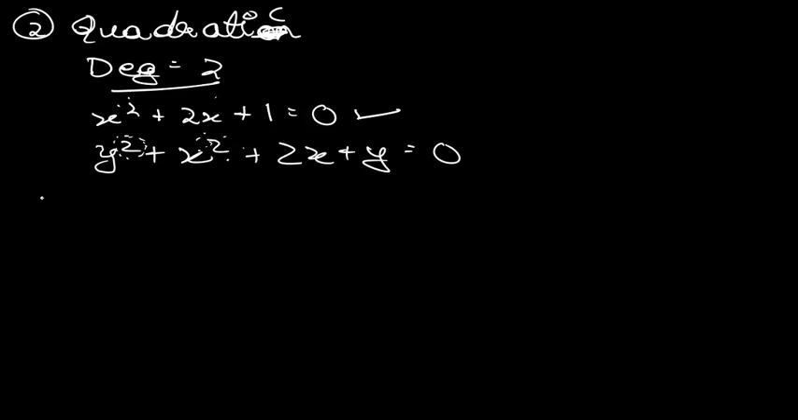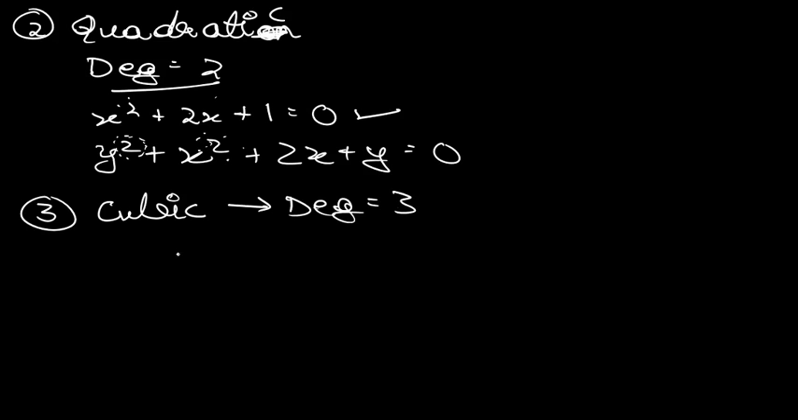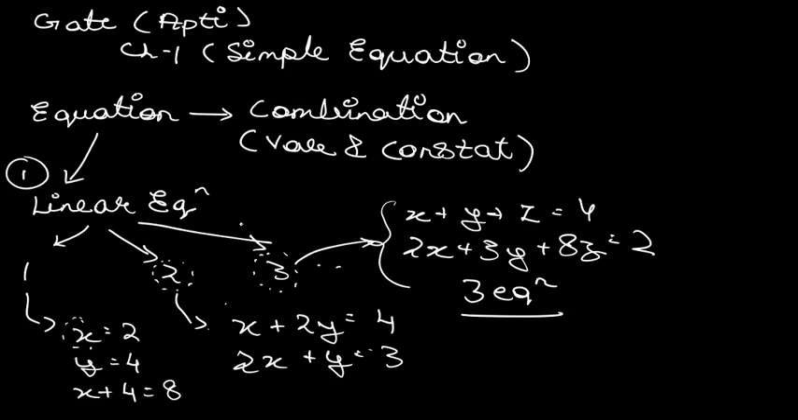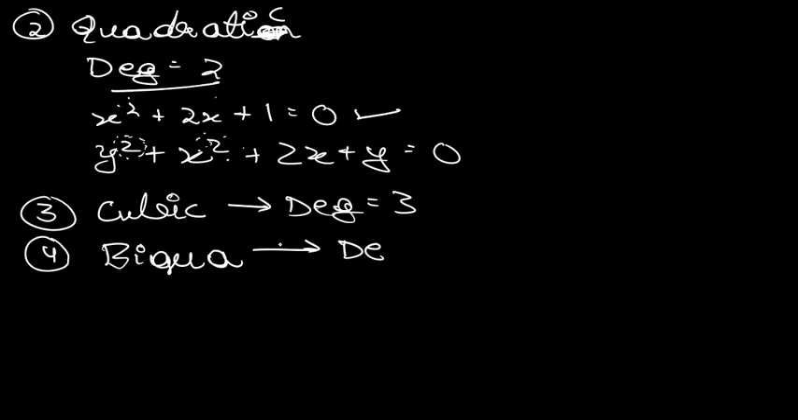The other kind, you all know, is basically cubic equation, in which the degree that we are getting is basically 3. Now the next case may be biquadratic. In the case of biquadratic, the degree we are getting is basically 4. So you just have to remember the degree. In case of linear, the degree is equals to 1. In case of quadratic, degree is equals to 2, in case of cubic, degree is equals to 3, and biquadratic, degree is equals to 4. It's basically a simple concept.